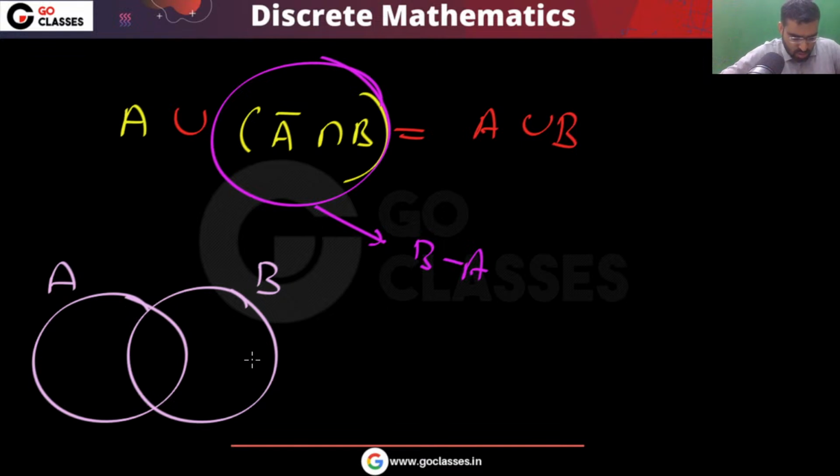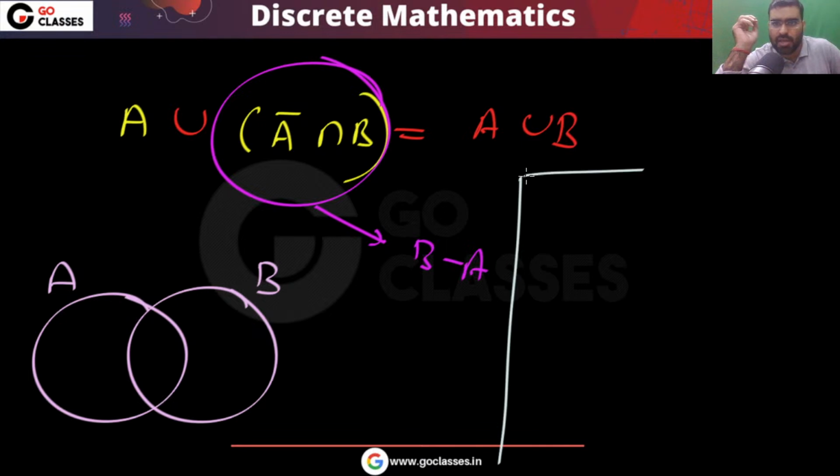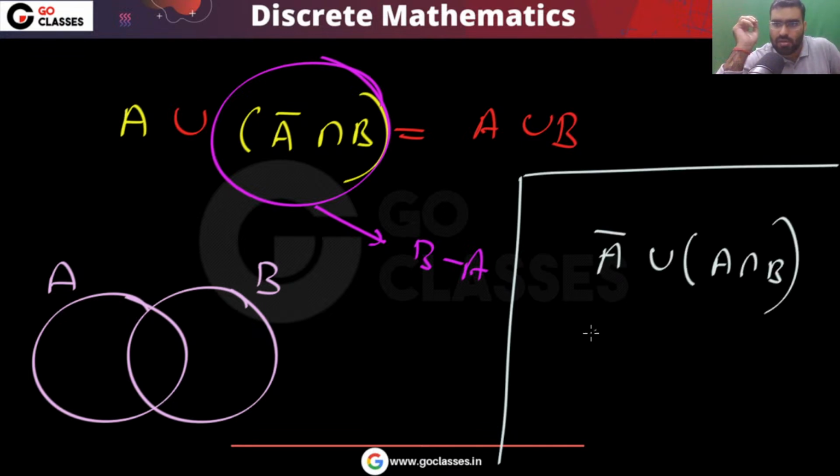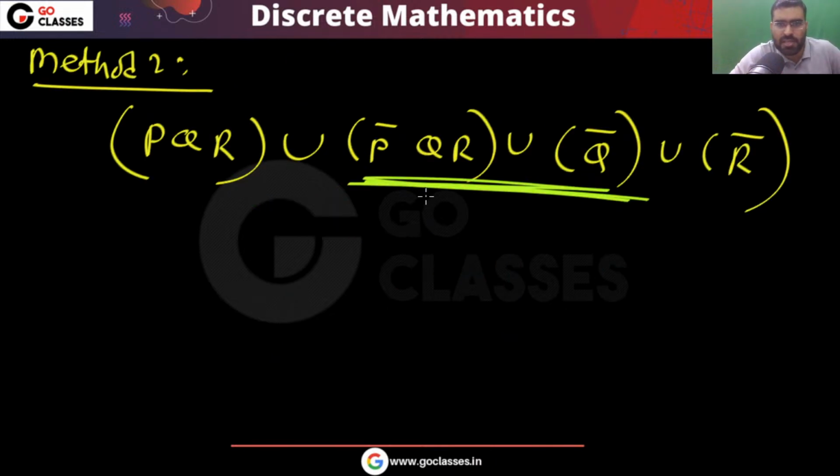So this property you can apply. The same property will hold if you do this. For example, A intersection union A complement union A intersection B, that also will be A complement union B. Okay, so this is what you can do. You can apply this here. So from here you will get Q complement. Basically you can remove this Q and you will get Q complement union P intersection R, P complement intersection R. So this is what you can do.